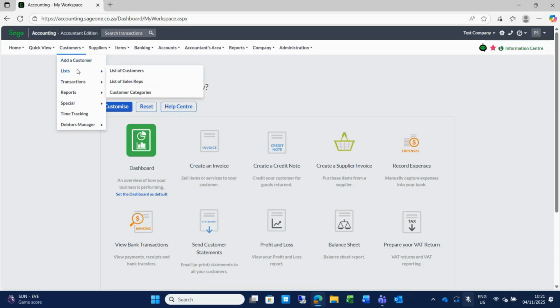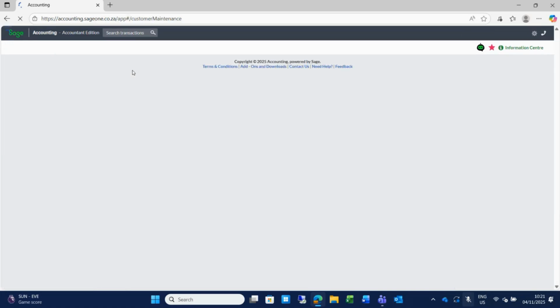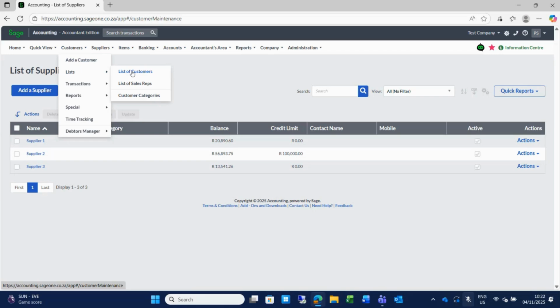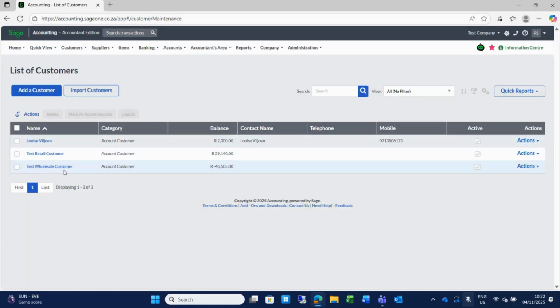With that in mind, I want to show you, if we go into your list of customers as an example, you will see that your list of customer screen has a grid, and this grid is the same layout on all the screens. If I go to my supplier list, you will see the layout is basically the same. And you can see that I'm not very creative, because I don't have different suppliers. I just have supplier 1, 2, and 3. I always lose it when I need to think of a nice supplier to use. At customers, you will see I am my own main customer, and the rest I couldn't think of other names.